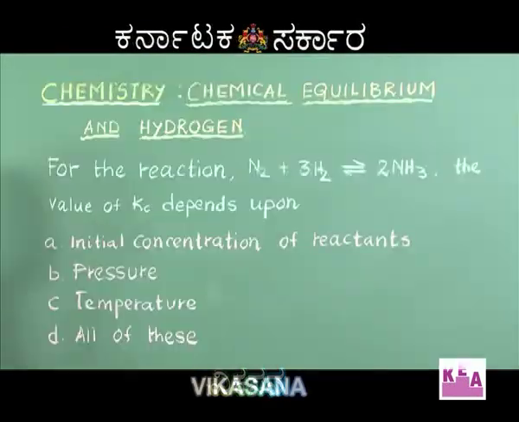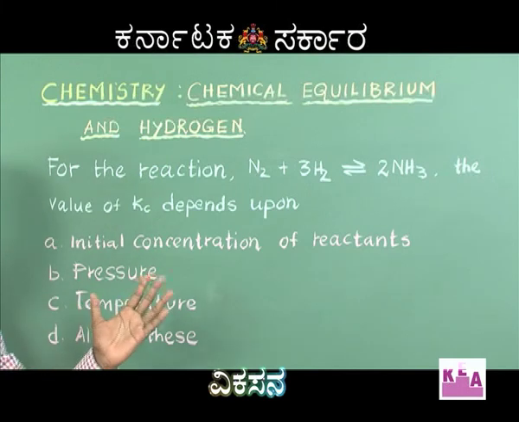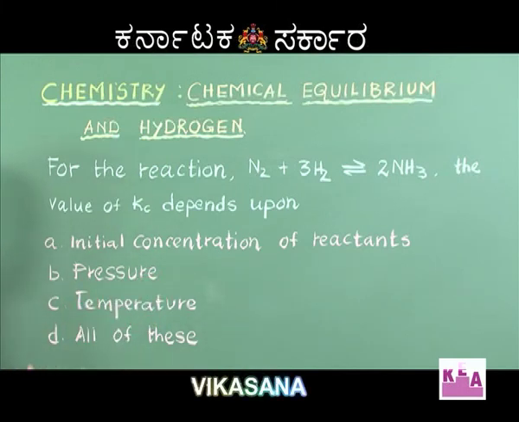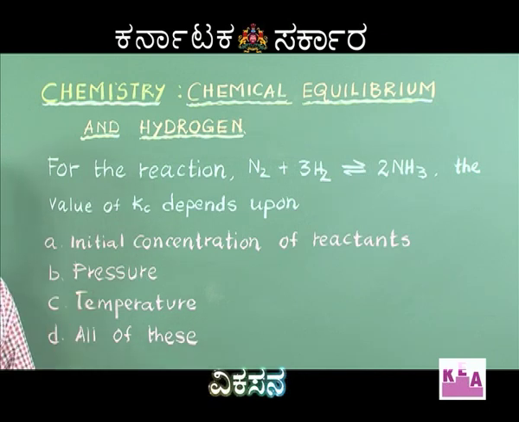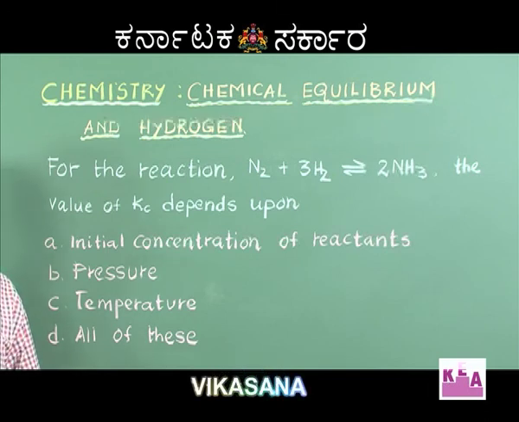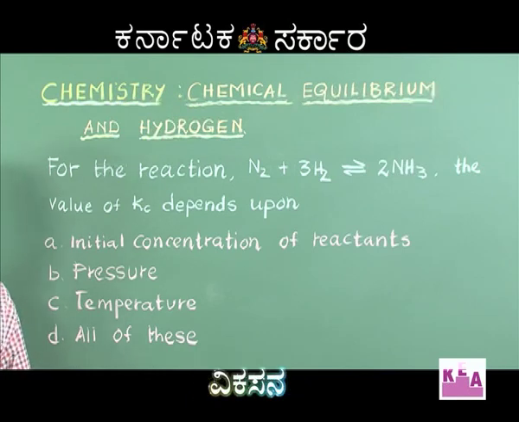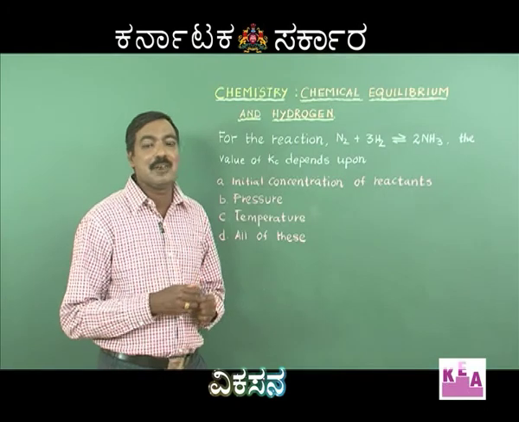Our next question. For the reaction N2 + 3H2 gives 2NH3, the value of equilibrium constant depends on option A, initial concentration of reactants; option B, pressure; option C, temperature; and option D, all of this. In the previous question we had discussed that the value of equilibrium constant is independent of the initial concentration of the reactants, nor volume, or changes in pressure, or presence of a catalyst, or presence of an inert material, while